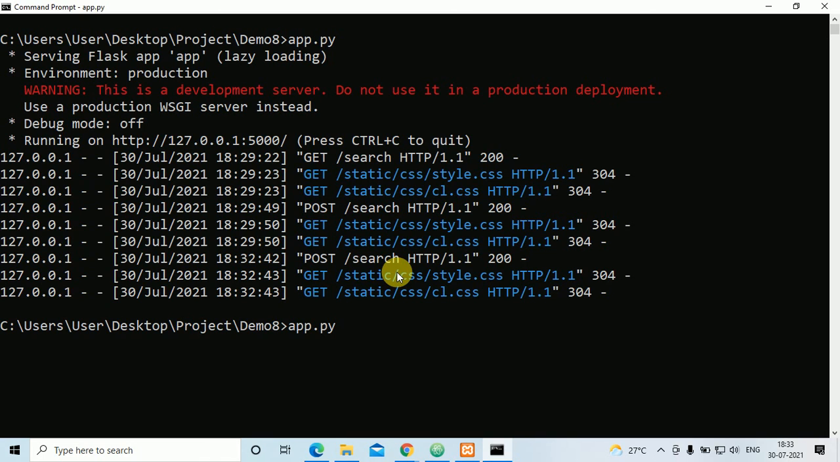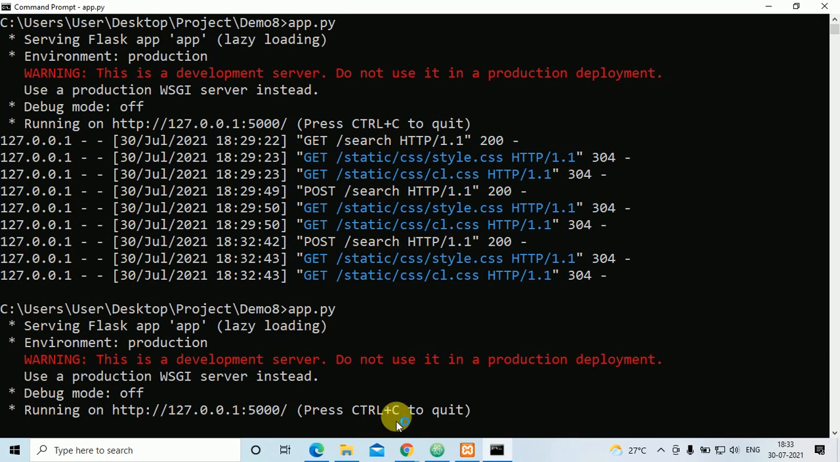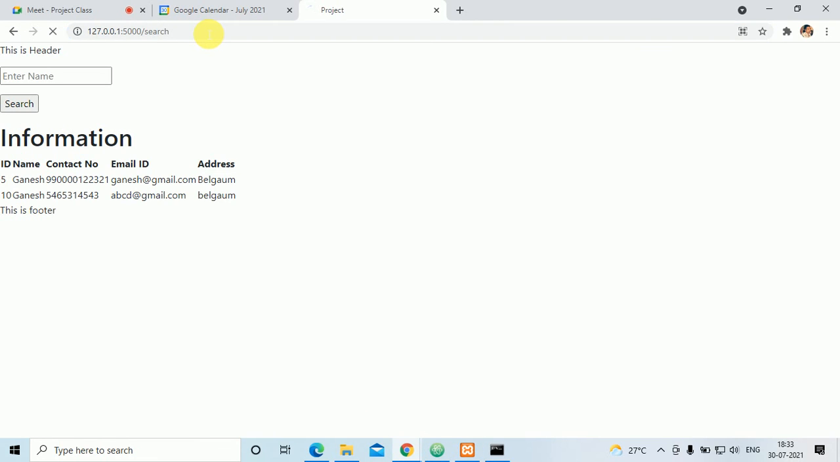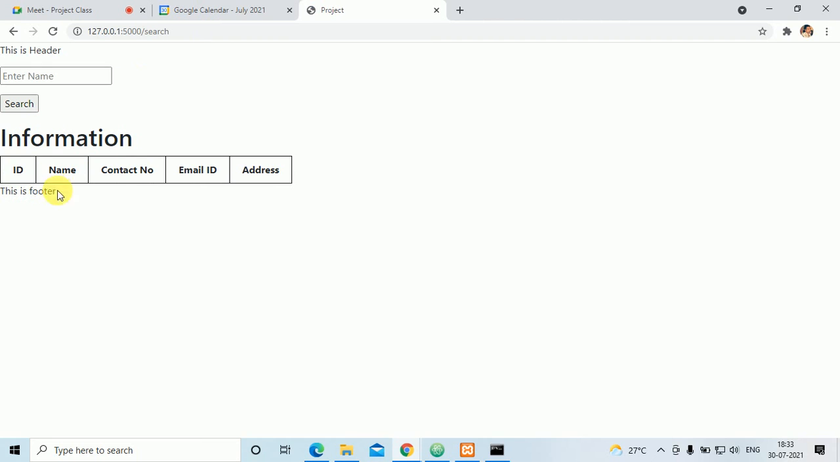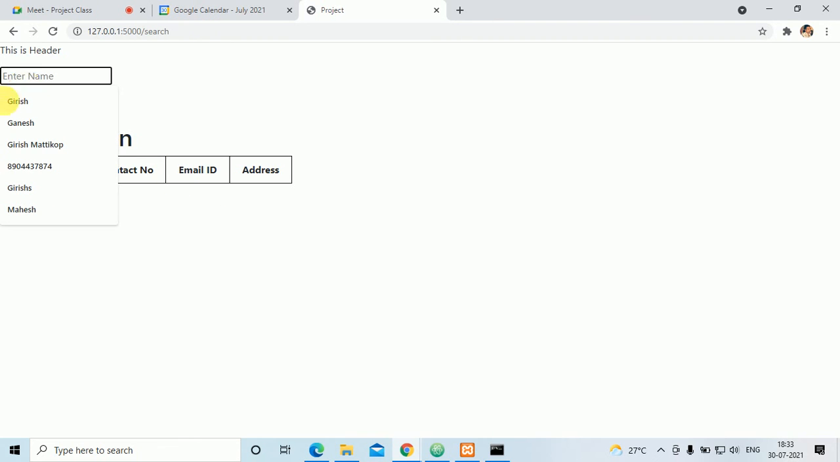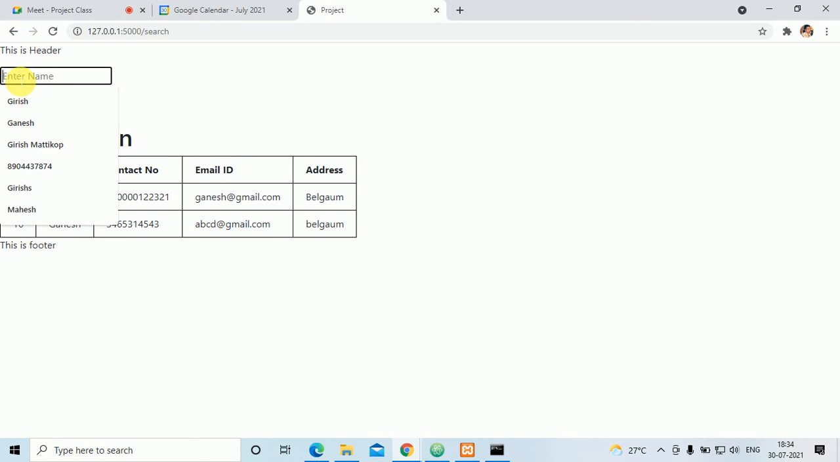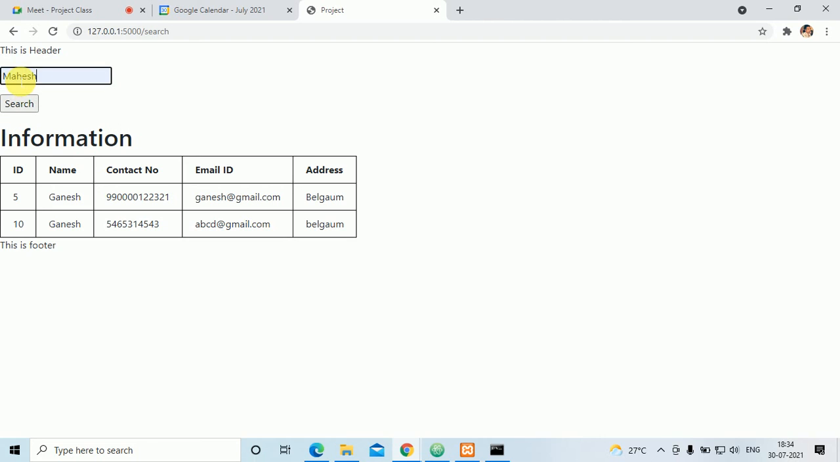Now the URL is generated. I'll go here and refresh it. Now it is coming in a proper order. If I put Ganesh here and click on search, that information is displayed. If I put Mahesh and click on search, whatever Mahesh information is there, it will display.